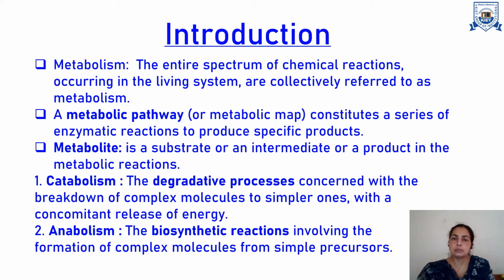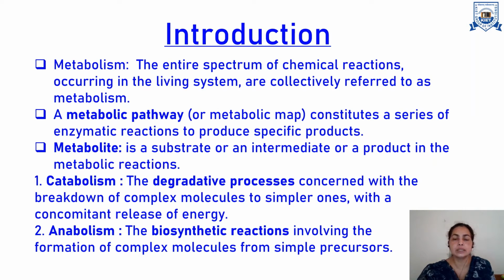Then there is the next terminology, that is metabolite. So what is a metabolite? It may be a substrate, it may be an intermediate, or it may be a product which is produced due to those particular metabolic reactions. Then these metabolic reactions are further divided into two types.